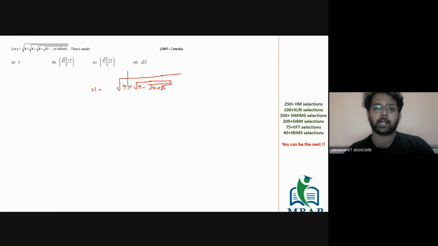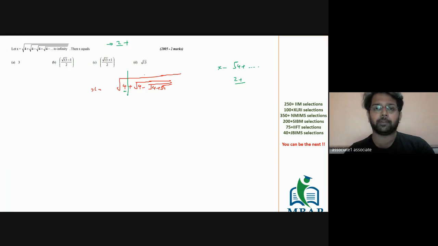Had it been the case that the question is only till here, you will say the answer would be root of 4 plus something. Root of 4 will give you 2 plus something, which means the minimum lower limit of the given expression will be 2 plus, which means the answer is more than 2.